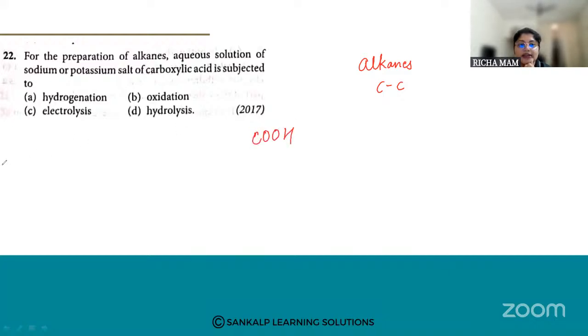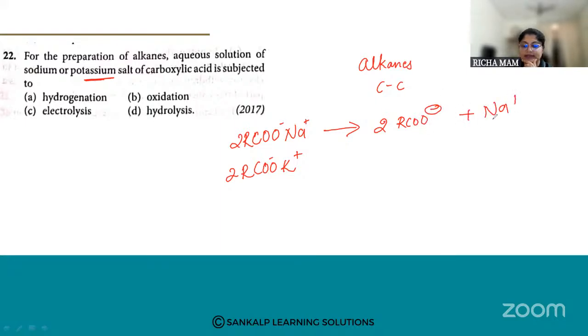Now they have said sodium or potassium salt. So your hydrogen here is replaced by sodium or by potassium. So it is 2 RCOONa, the sodium salt of carboxylic acid, and 2 RCOOK, the potassium salt of carboxylic acid. When you react this, what are you going to get? A carboxylate ion plus Na plus. These are the reactions which take place.